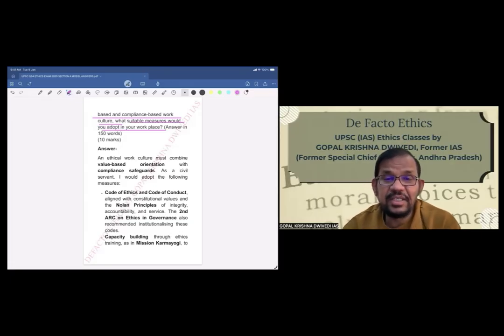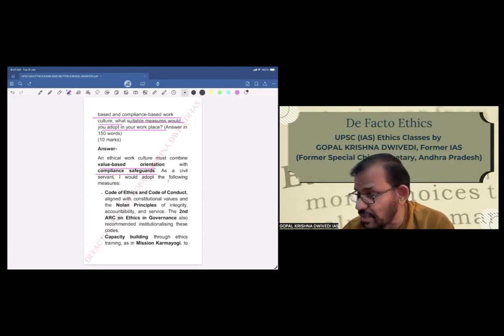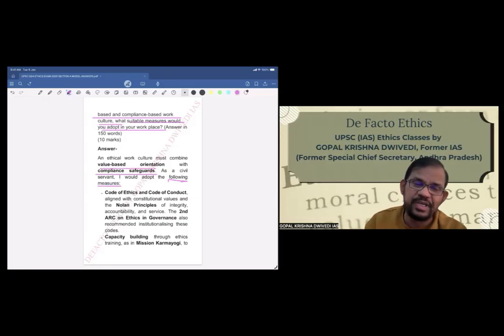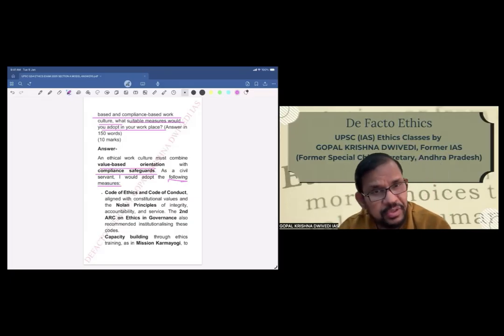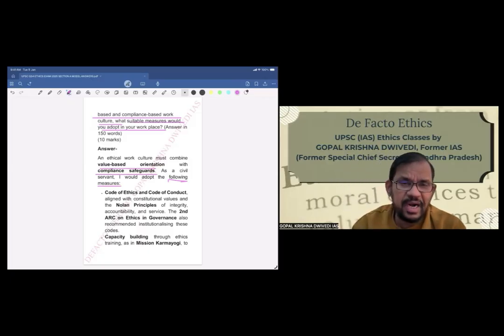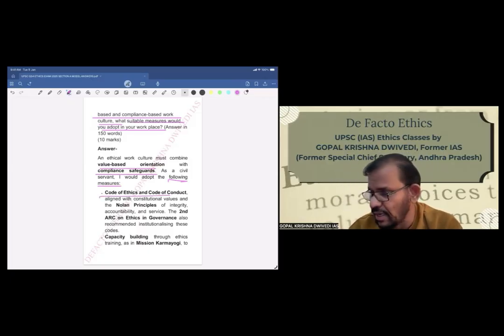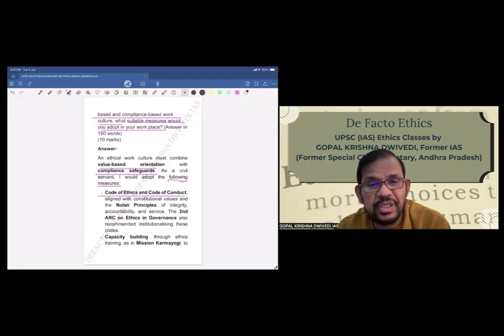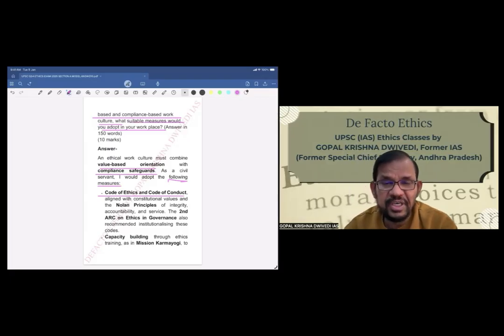An ethical work culture must combine value-based orientation with compliance safeguards. As a civil servant, I would adopt the following measures. Here also a list has to be given. 1, 2, 3 you can write. You can give bullet-wise, point-wise. So here we are writing bullet points. Code of ethics and code of conduct aligned with constitutional values and the Nolan principles of integrity.